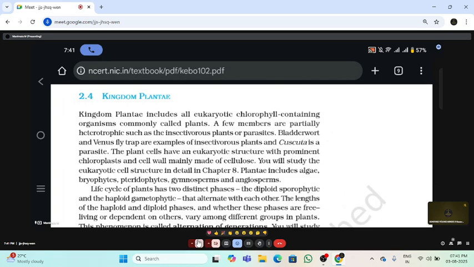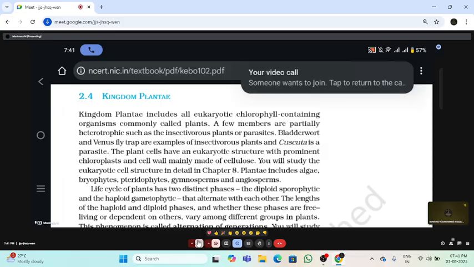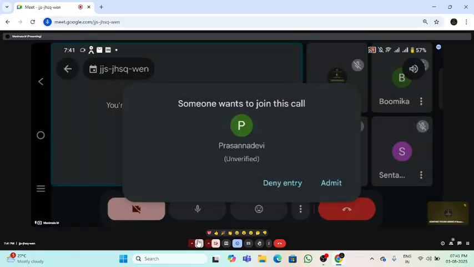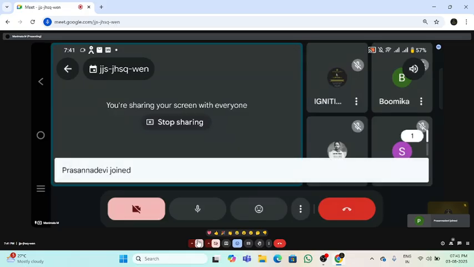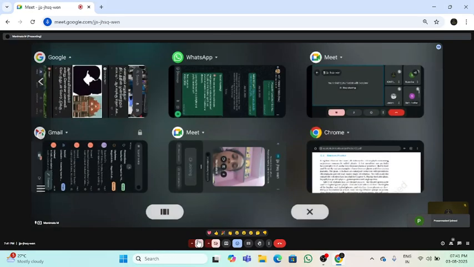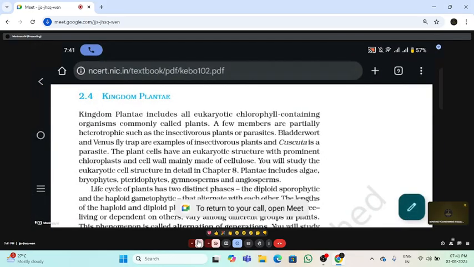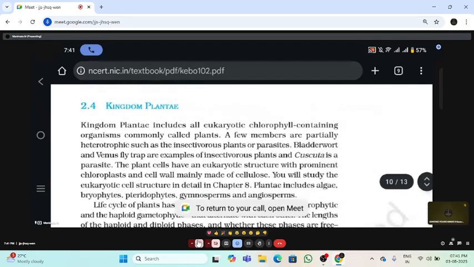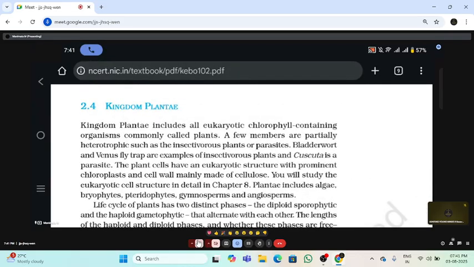So for the plant kingdom, in this lesson they have given only a short paragraph. But in the next chapter it is clearly explained about the plant kingdom. So we will discuss it then. Once this chapter is completed, we'll go with the next one.